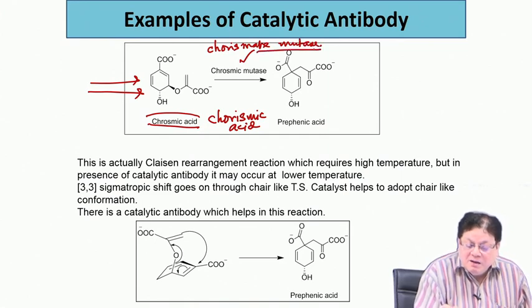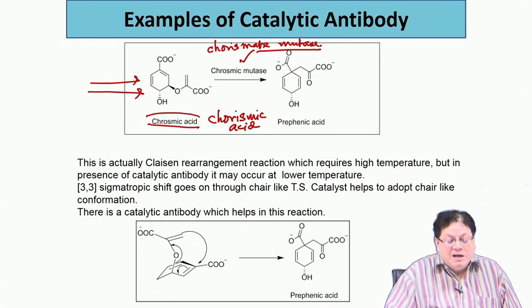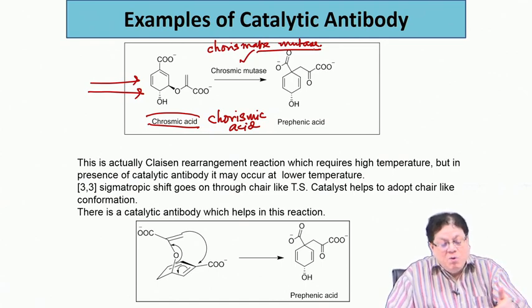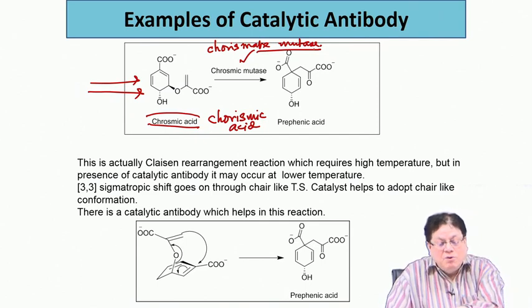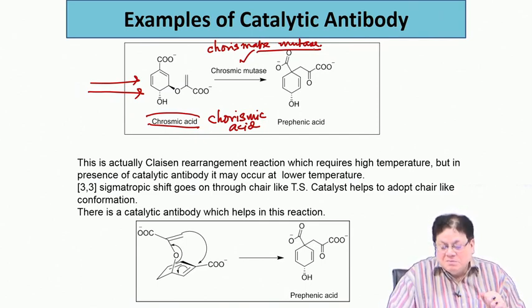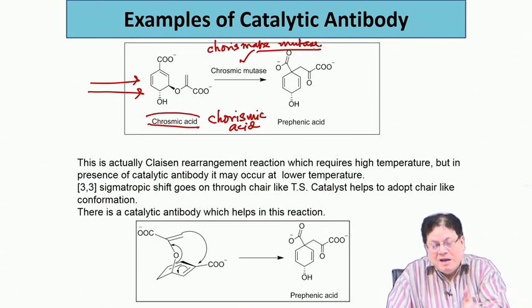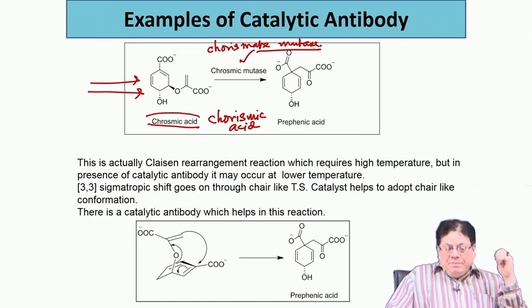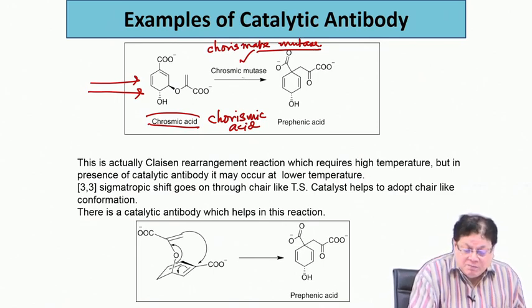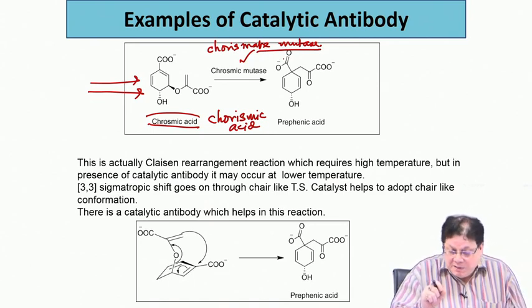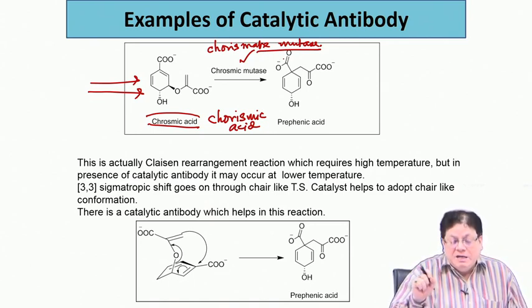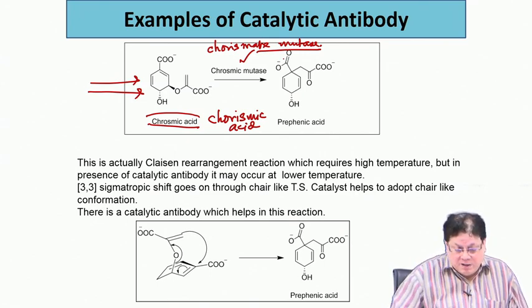Mutase is basically an isomerization reaction where the skeleton changes. Isomerization means the molecular formula of this is the same as that. So, it must be a kind of rearrangement reaction. That isomerization reaction is done by chorismate mutase. Mutase means where the skeleton changes. The skeleton looks entirely different.